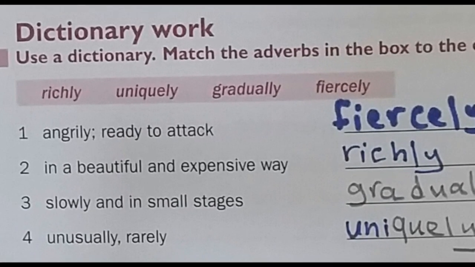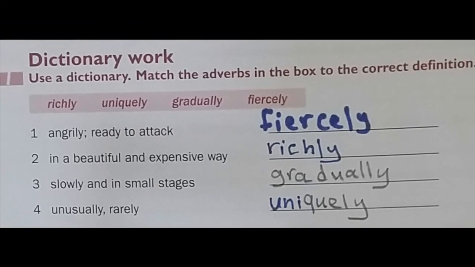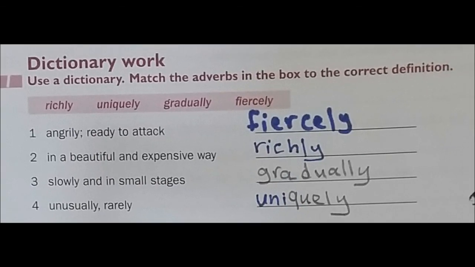Number 2. In a beautiful and expensive way, the appropriate adverb here is richly. Number 3. Slowly, in small stages, the appropriate adverb here is gradually. And for unusually, rarely, the appropriate word here is uniquely.